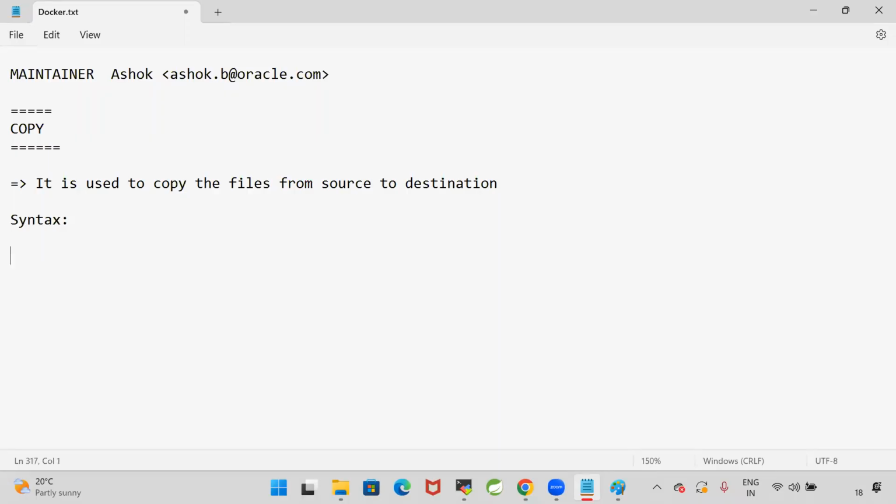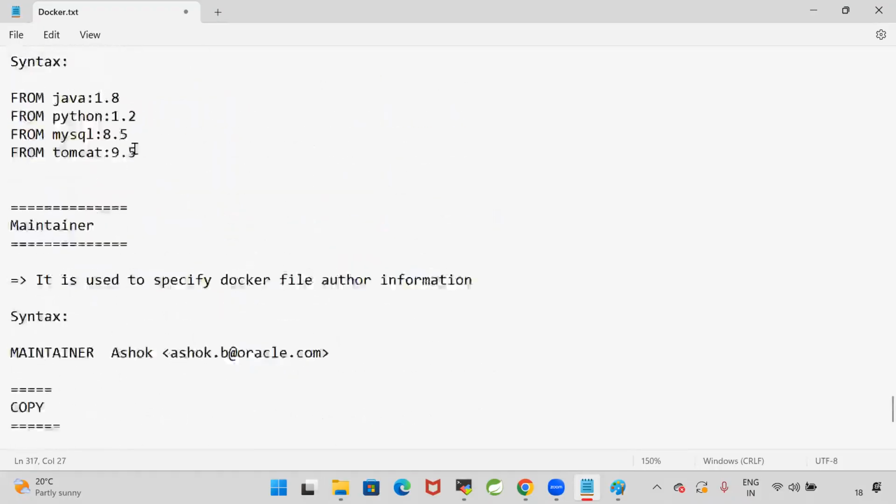What is the syntax of this command? Copy, we are going to specify source location and we are going to specify destination location. The copy command we use to copy the files from source location to destination location.